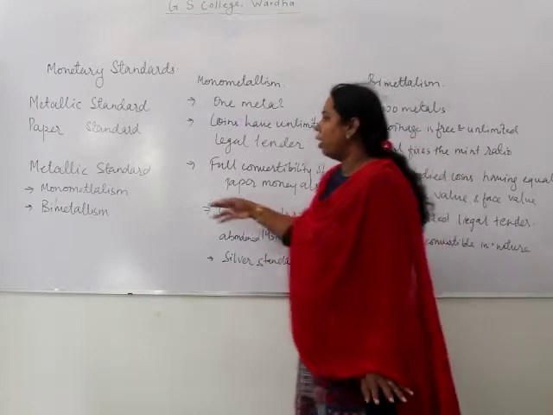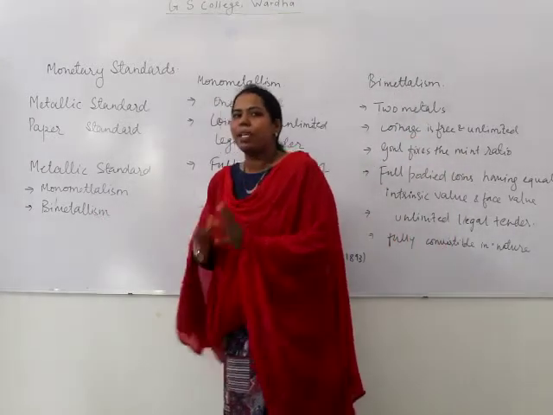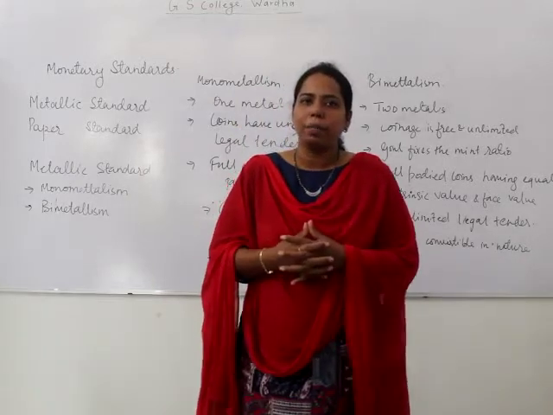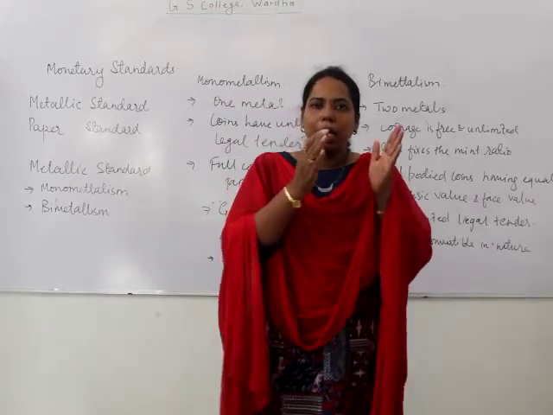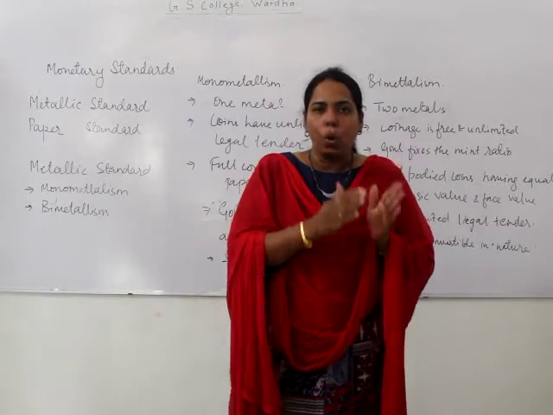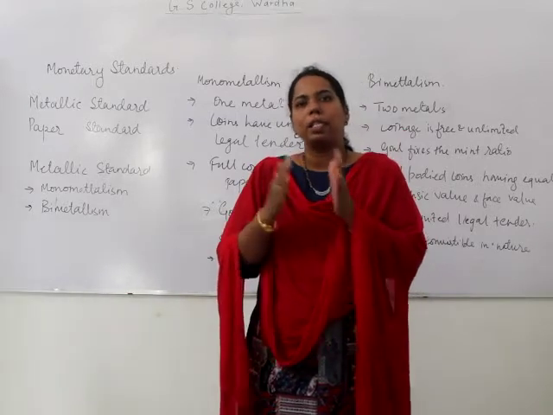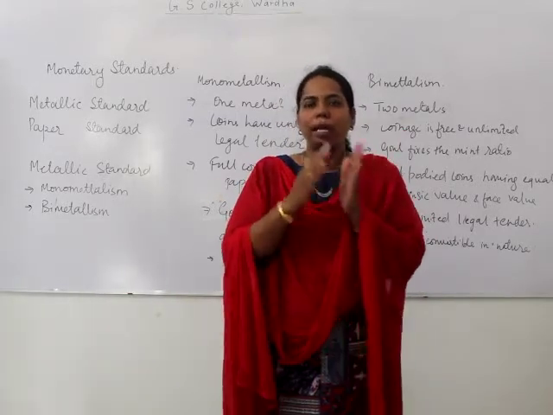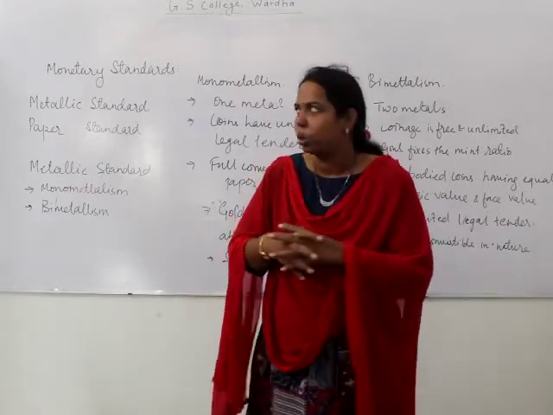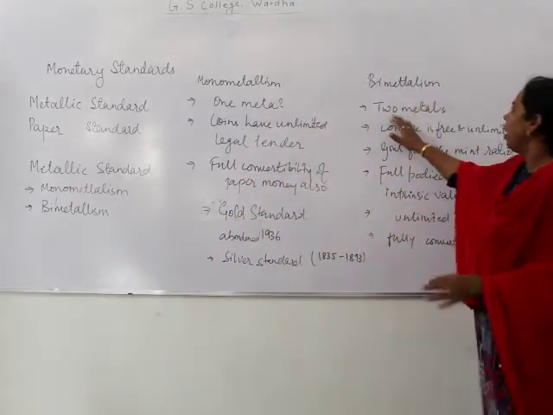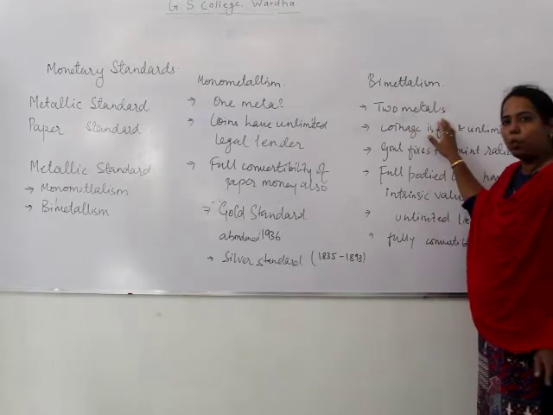Now we are on bimetallism. As the name itself suggests, bimetallism is where simultaneously the gold coin as well as the silver coin, both gold and silver, are used. So here two metals are used.